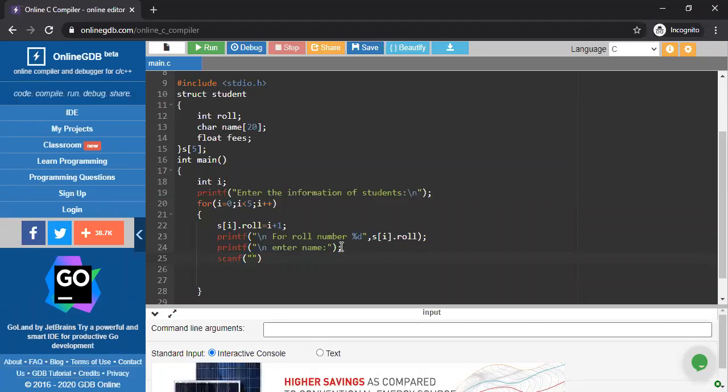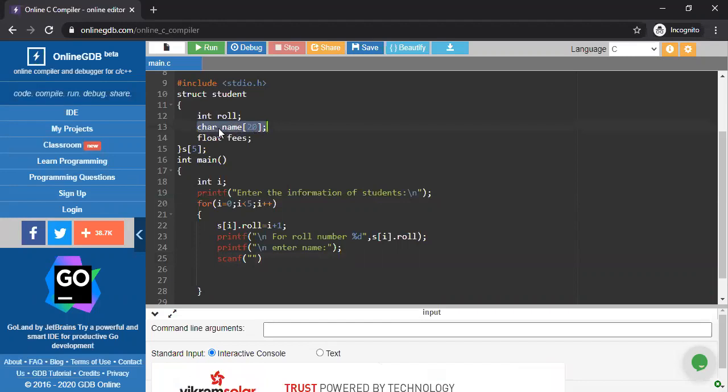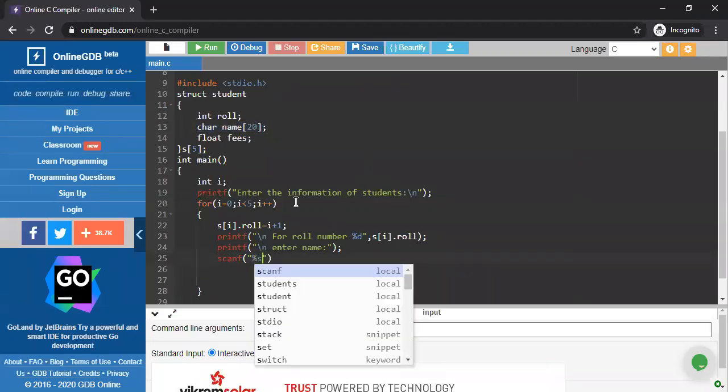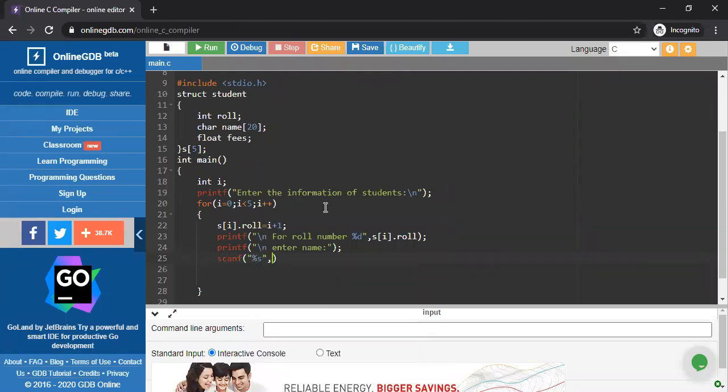So see, we declare here in scanf %s, because this is my string. It's treated as a string because this array stores only character type values. So in that particular place we declare %s.